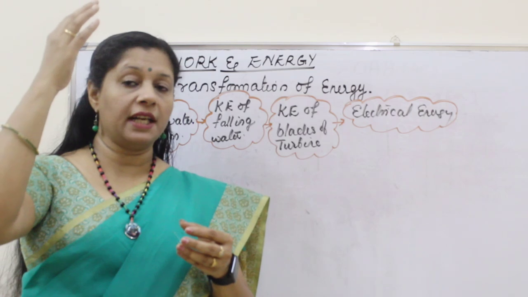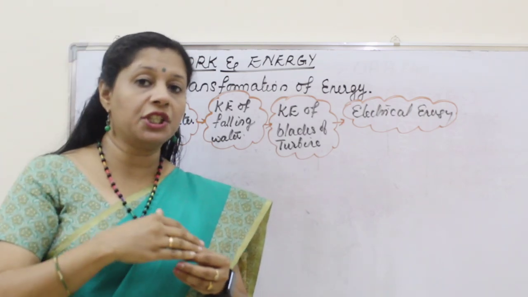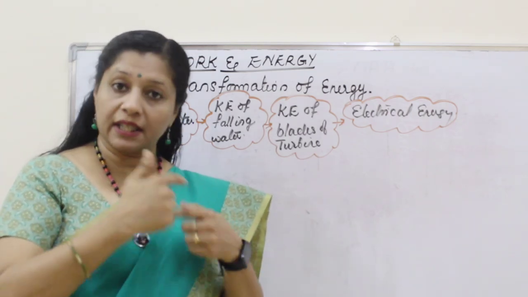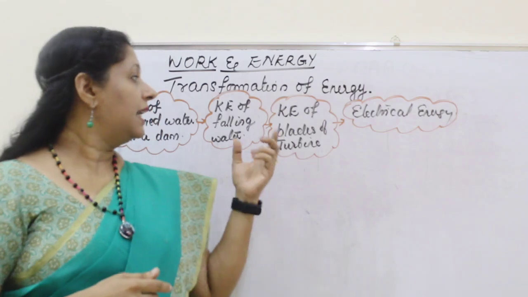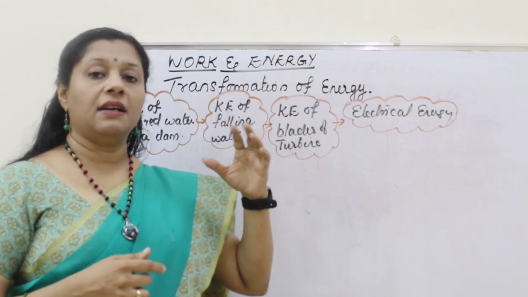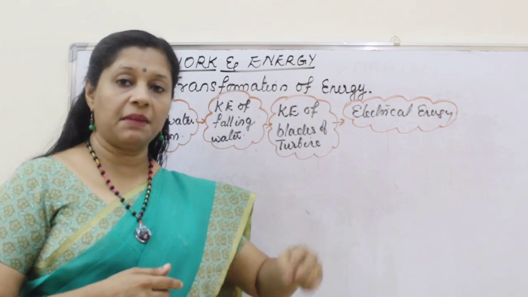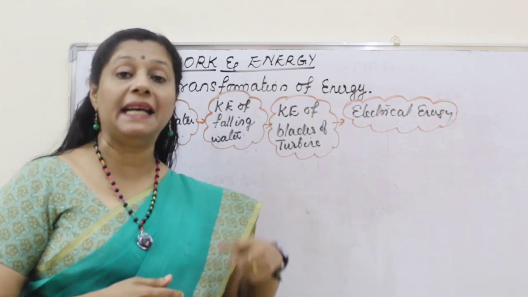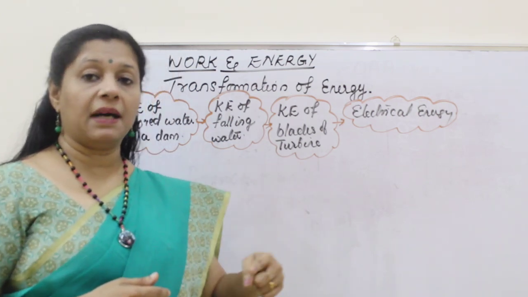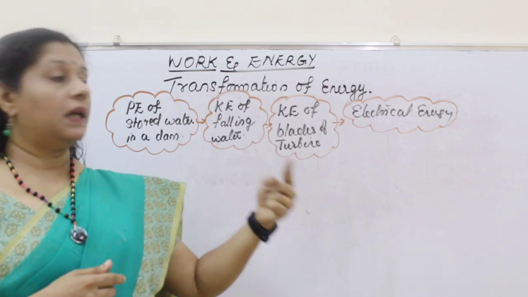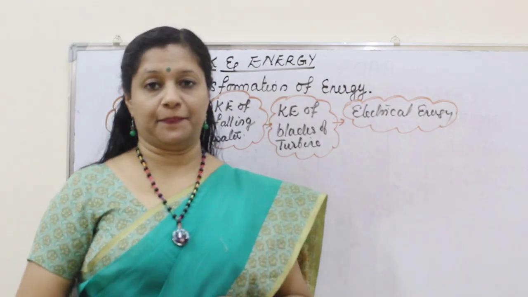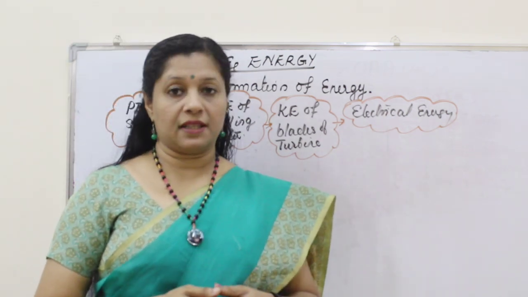So the potential energy is getting converted into kinetic energy here. So a transformation takes place here. Now this kinetic energy will make the turbine rotate. So that means it becomes the kinetic energy of the blades of the turbine, and thereby using a generator we can produce electrical energy.